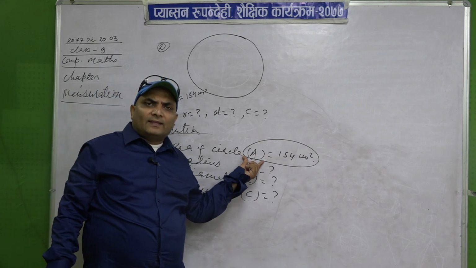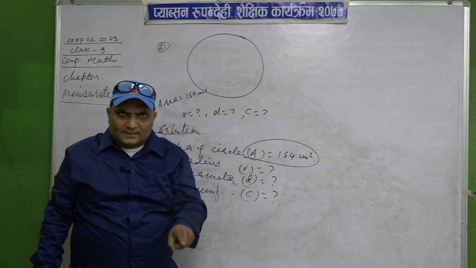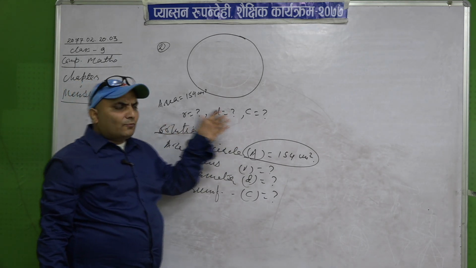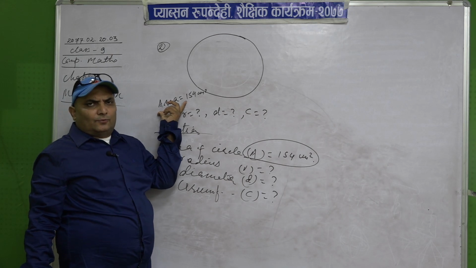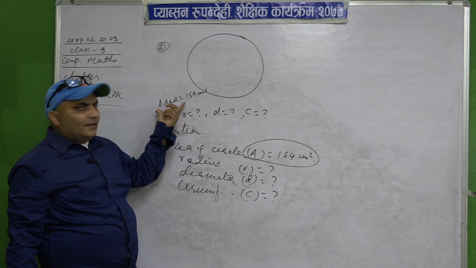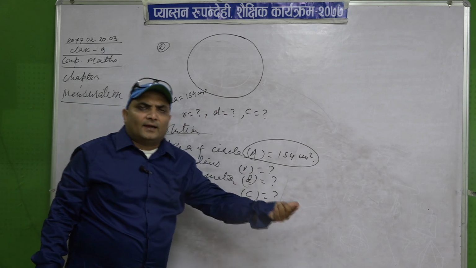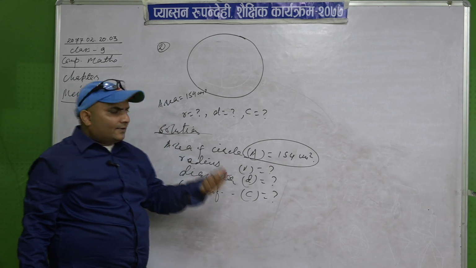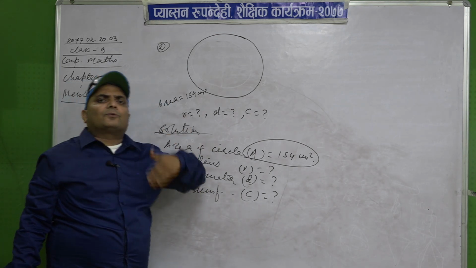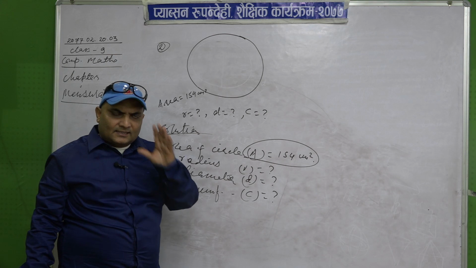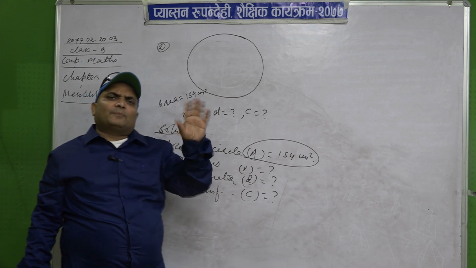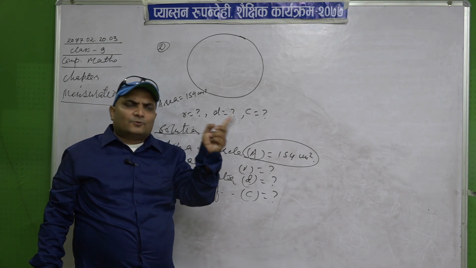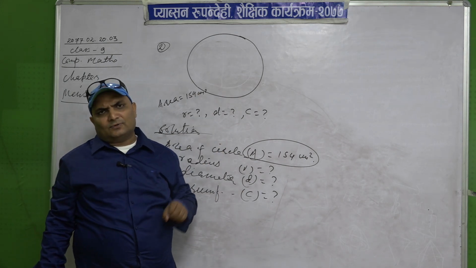If diameter is given, then use the formula of diameter. Okay, this is the trick. In any chapter you can use this trick: what is given, use the formula of that particular term.